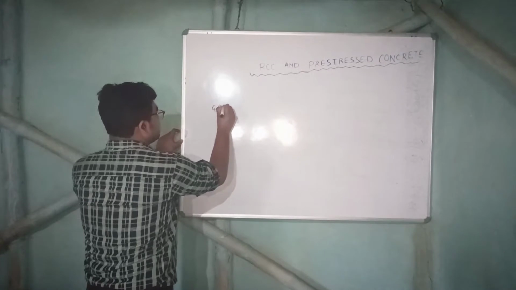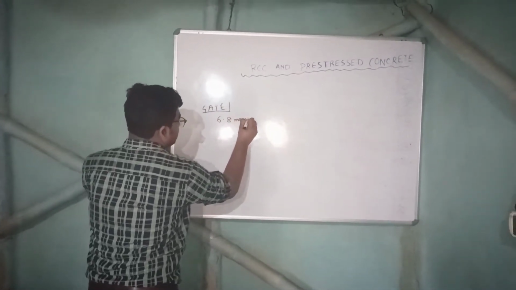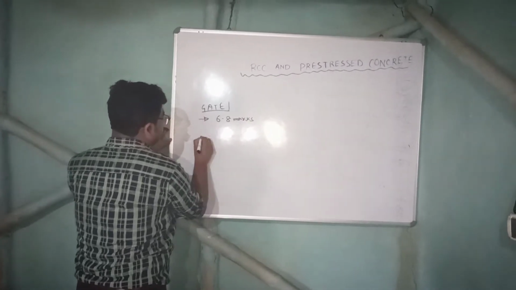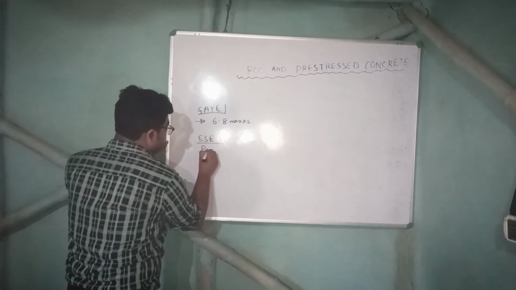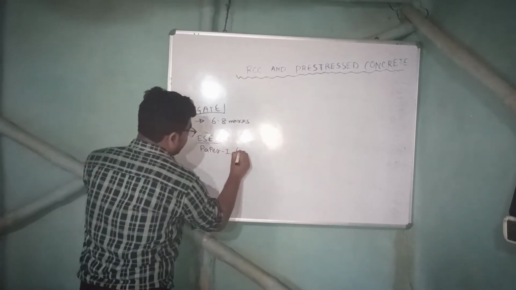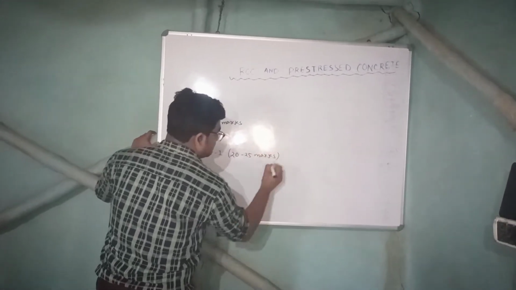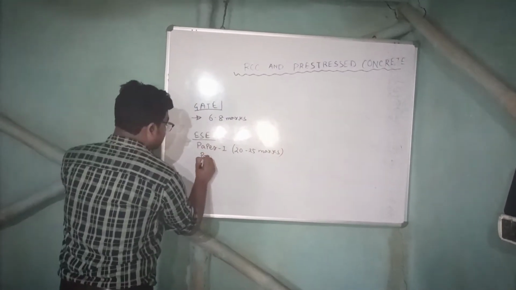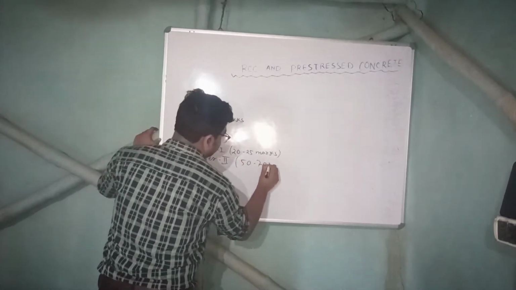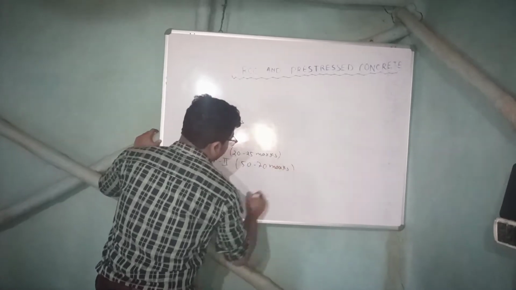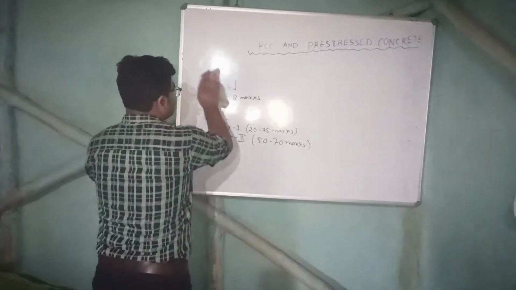In GATE examination, this subject mainly contains 6 to 8 marks. It shows from statistics. In ESE examination, ESE means engineering service examination, in paper 1 around 20 to 25 marks out of 300. And in paper 2, around 50 to 70 marks. So we will see what are the chapters involved in this.